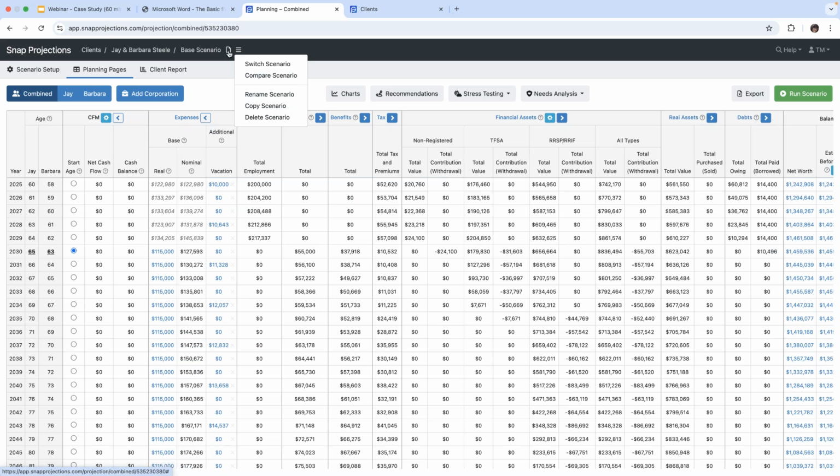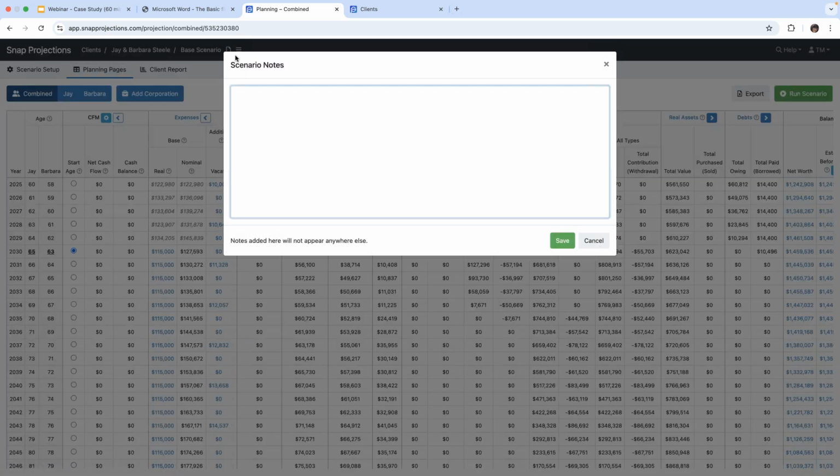And then we have a little sheet of paper here. And this is just a notes section. And this would be for your view only. So any notes that you put in here that might be relevant to this scenario, your clients will never see. It's for your view. Okay, so I'll X out of here.